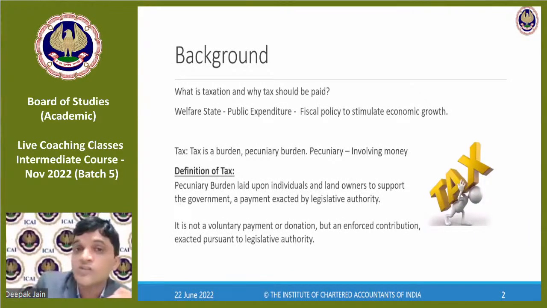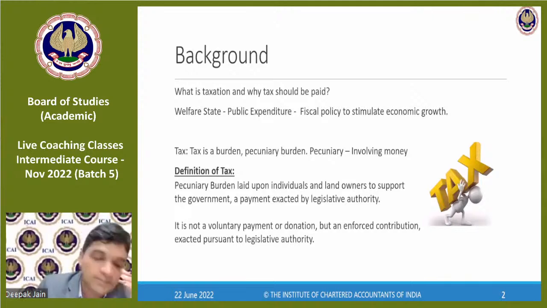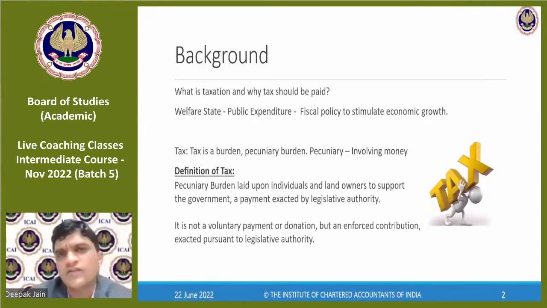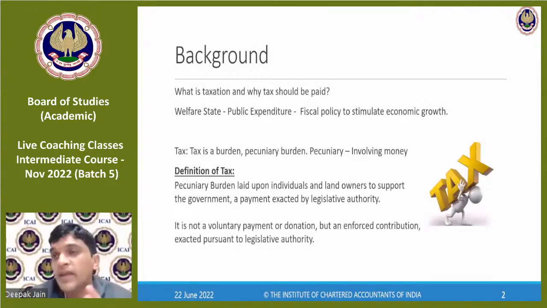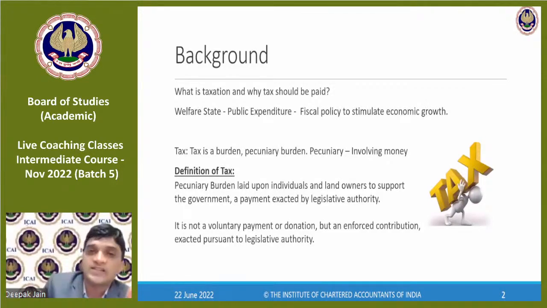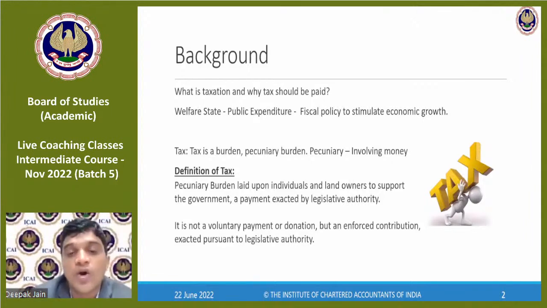Now, it is the responsibility of the government to provide you with these roads and other basic facilities, right? So how will the government provide you this? If they keep collecting charges for entry like a private entity will do, then we will feel the pinch, right? We will not go over there because it is directly affecting us. So what the government has said is we will levy something called taxes. You pay the taxes and from the taxes that are collected, we will provide you with all the amenities, right?